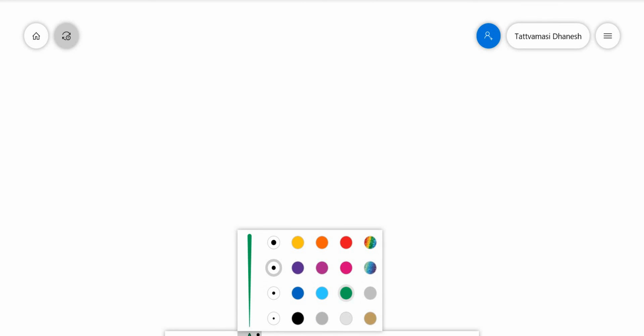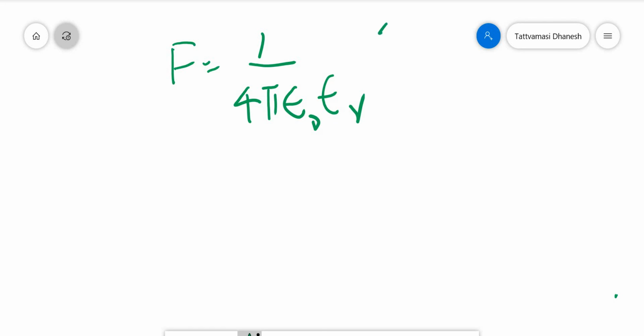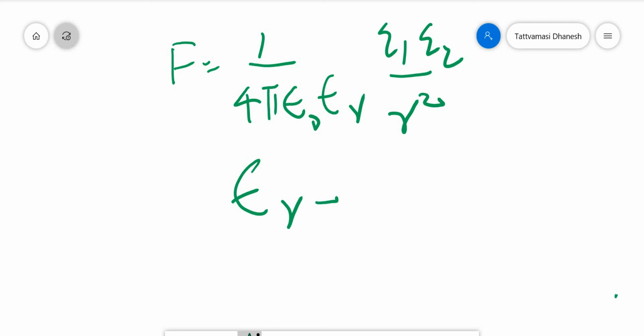I will tell you the equation: f is equal to 1 by 4 pi epsilon 0 epsilon r q1 q2 divided by r square, where epsilon 0 is the absolute permittivity and epsilon r is known as the relative permittivity of that medium.